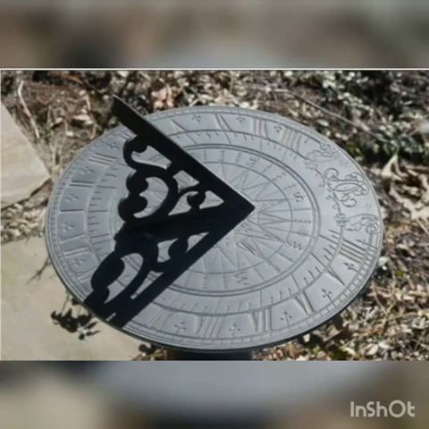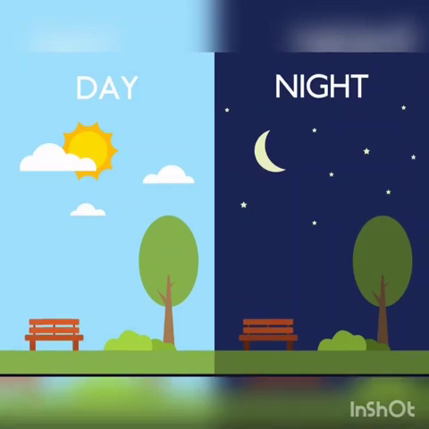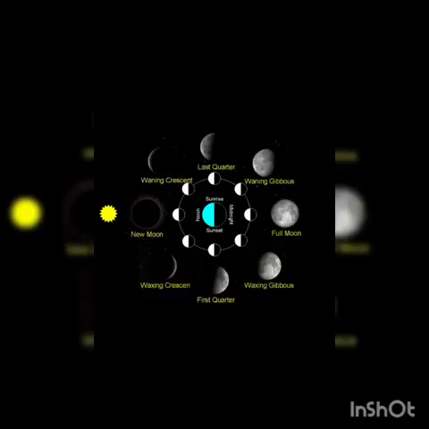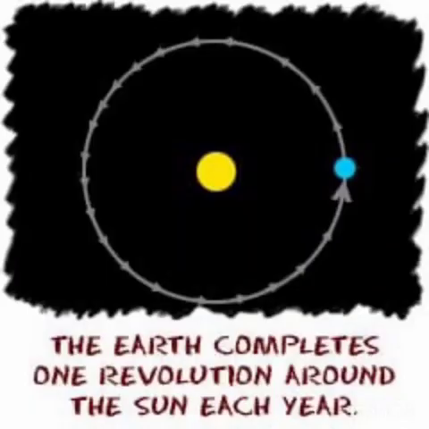For example, the time interval between one sunrise and the next is a unit of time called a day, and the time period from one sunset to sunrise is called night. And similarly, the time interval between one new moon and the next is called a month, and a year is measured as the time taken by the earth to complete one revolution of the sun, that is called a year.